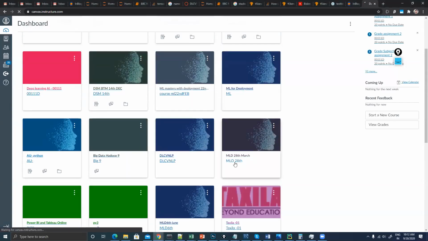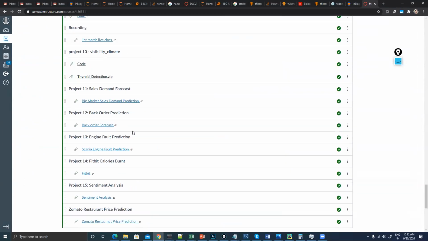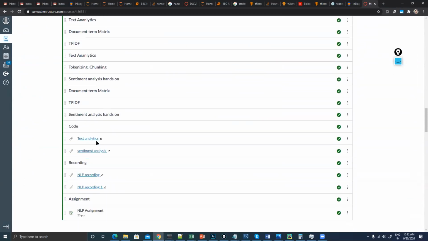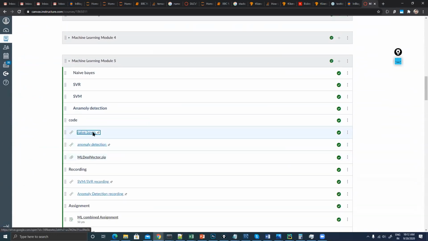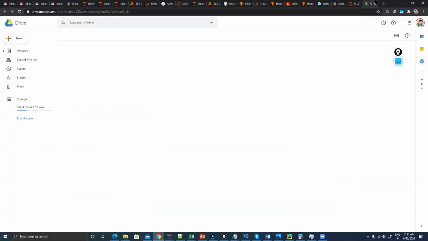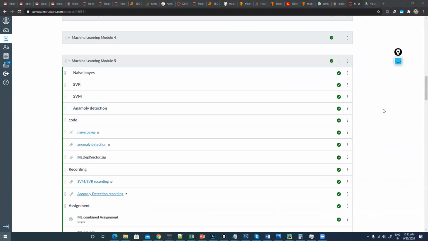And today we are going to talk about a Bayesian algorithm. So let me first of all share my screen. Here, you will be able to find the code for naive Bayes. You can download this code, and then we are going to talk about it after having a discussion on the theoretical part.